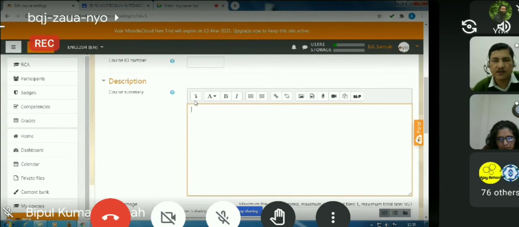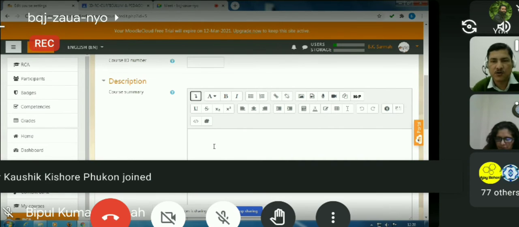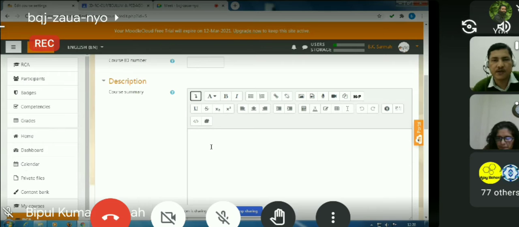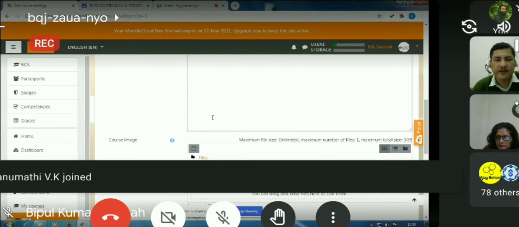And you are seeing that we have something like Microsoft Word or Excel. In fact, this is also a text editor. This text editor is called Atto, ATTO, an inbuilt editor for Moodle, through which we can write text, insert images, insert videos, insert hyperlinks, and many other options. So it's a strong editor. This editor is used throughout Moodle, and there are other editors as well.